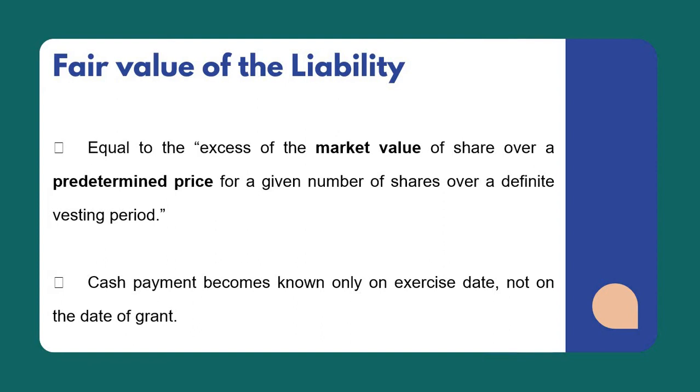How is the fair value of the liability computed? The fair value of the liability is equal to the excess of the market value of shares over a predetermined price for a given number of shares over the vesting or a definite vesting period. We must take note that the market value should be higher than the predetermined price so that there is a share appreciation. Otherwise, no liability shall be recognized. The final cash settlement will only be determined upon the exercise of the share appreciation rights and not on the date it is granted.